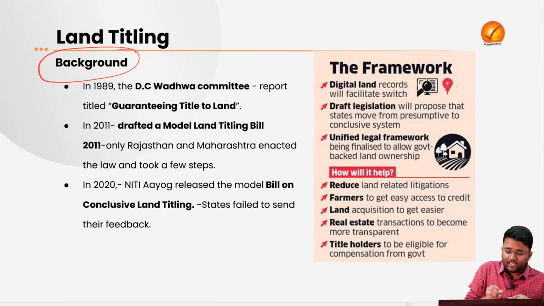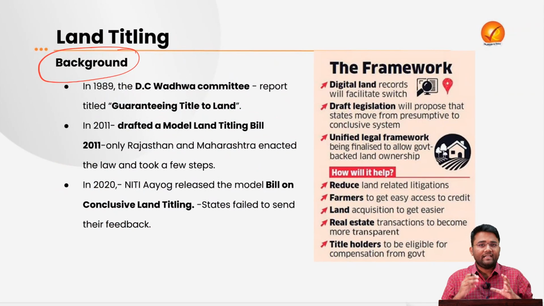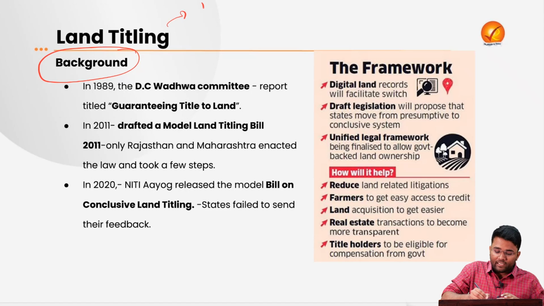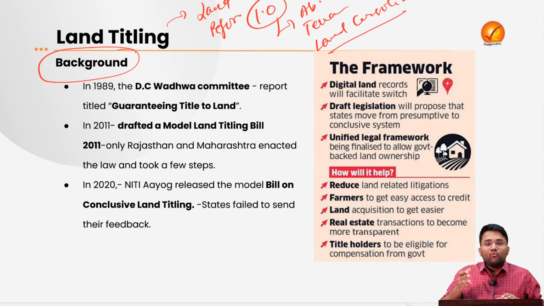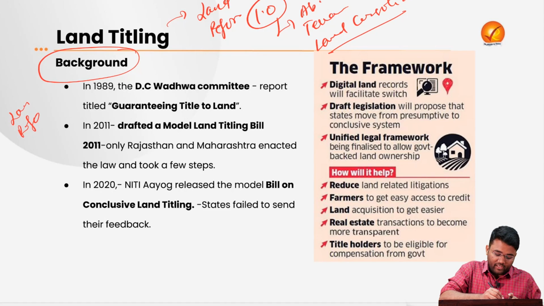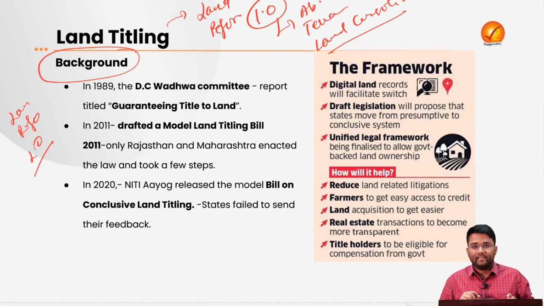Now, let's understand some background of this land titling, from where this came. After independence, land reforms 1.0 was conducted, which consisted of abolition of zamindari, tenancy reforms, land consolidation, among others. Now, we are moving towards land reforms 2.0, where we are talking about land titling.